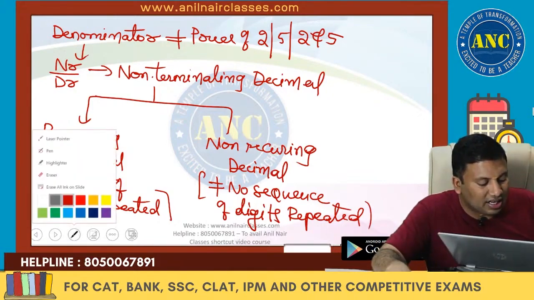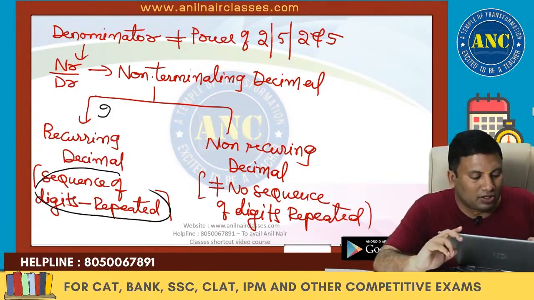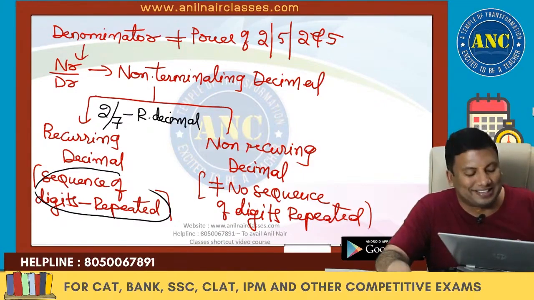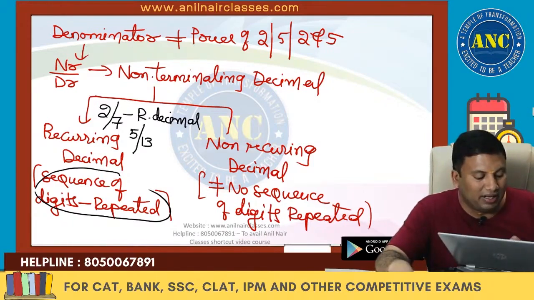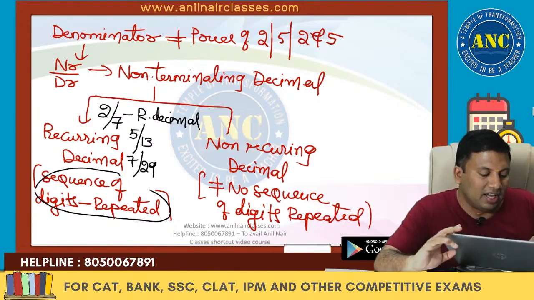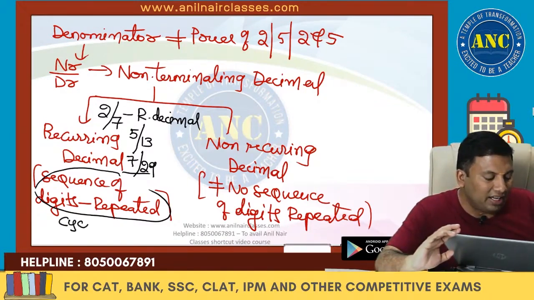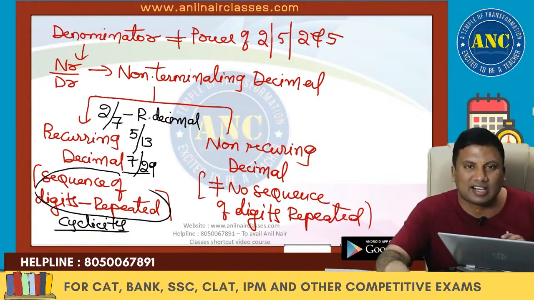Now comes the next point. If the sequence of digits is repeated, for example 2 by 7, it is nothing but a recurring decimal. Then the question comes, how many digits will be repeated? 5 by 13, how many digits will be repeated? 7 by 29, how many digits? We are finding the cyclicity of the sequence of digits which are repeated. The idea is clear, right?